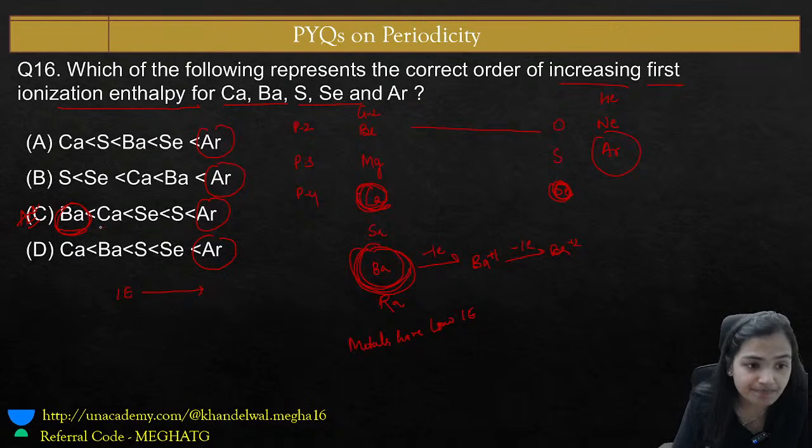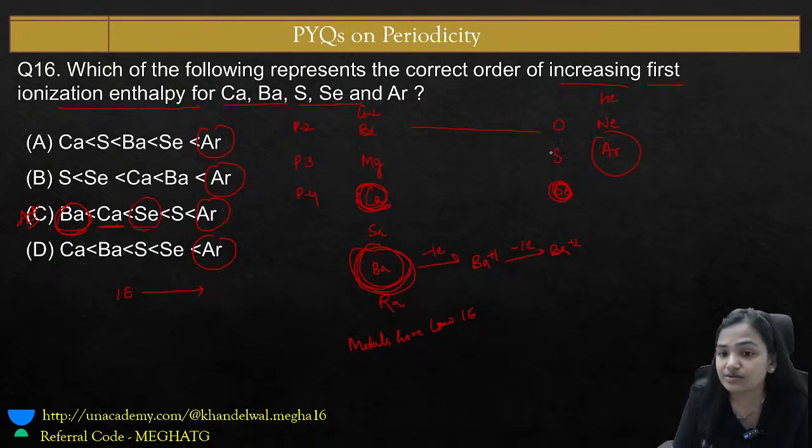So first barium, then comes calcium, they are all metals and metals have low ionization energy. Then comes selenium, you have sulfur also. When comparing sulfur and selenium, the number of shells increases, so the ionization energy decreases. Of course selenium will have lower ionization energy than sulfur. And then comes argon.